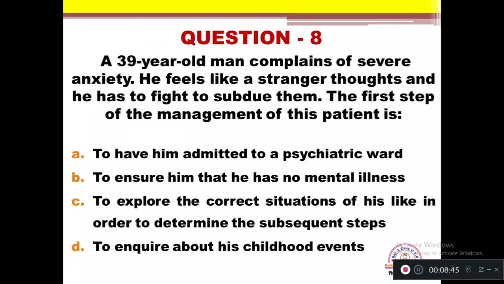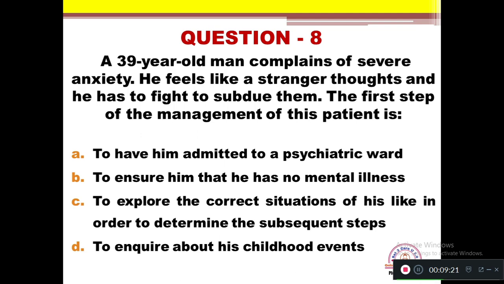Question number 8. A 39-year-old man complains of severe anxiety. He has strange thoughts and he has to fight to subdue them. The first step of the management of this patient is option A, to have him admitted to a psychiatric ward. Option B, to assure him that he has no mental illness. Option C, to explore the current situation of his life in order to determine the subsequent steps. Option D, to inquire about his childhood events.